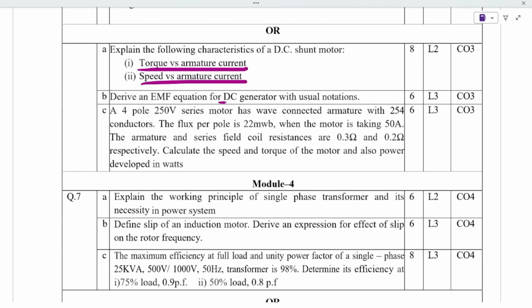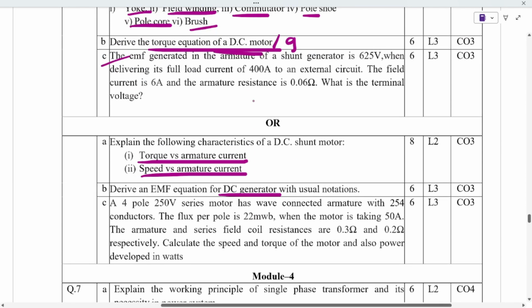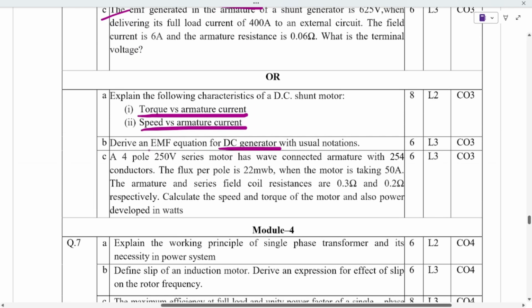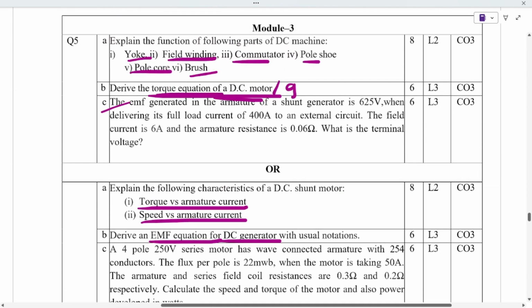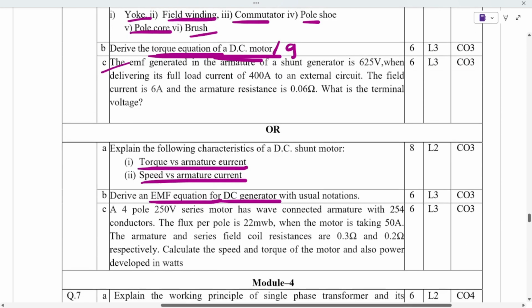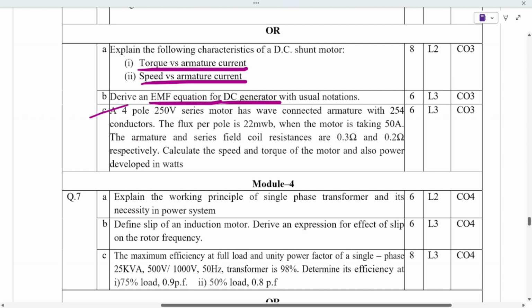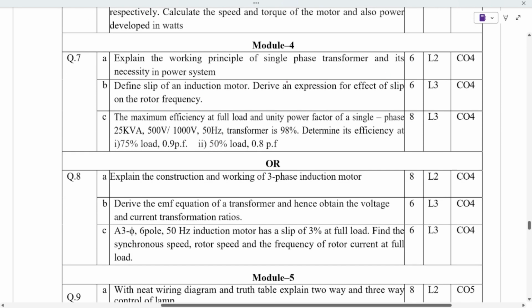See, here it is DC motor, here it is DC generator, but here it is EMF equation, here it is torque equation. You have to see the question and write for that. And next is about numerical. Explain the working principle of single phase transformer and its necessity, and induction motor, and numerical.